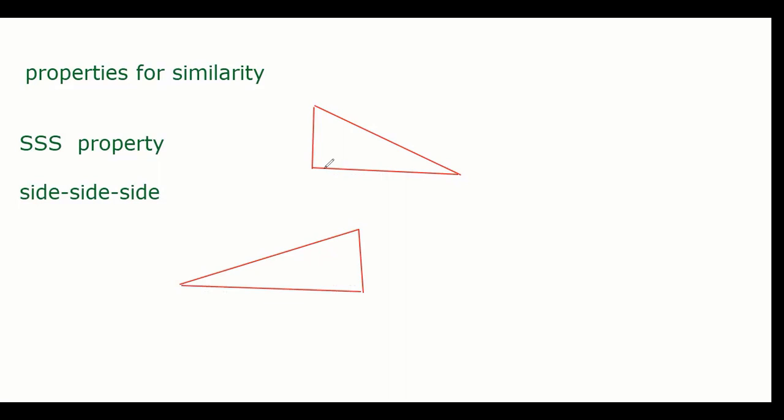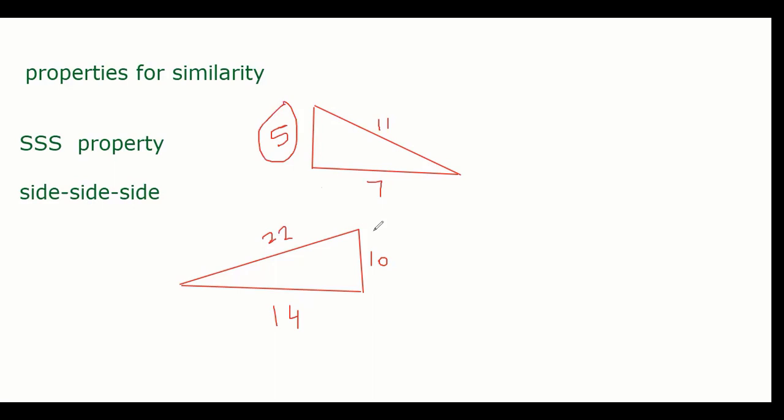Suppose this one is 5, this one is 10, this one is suppose 7, this one is 14, and it's not necessarily a right angle triangle, it can be anything. This one is 11, this one is 22. So check, all the 3 sides are proportional or not? Yes, sir.